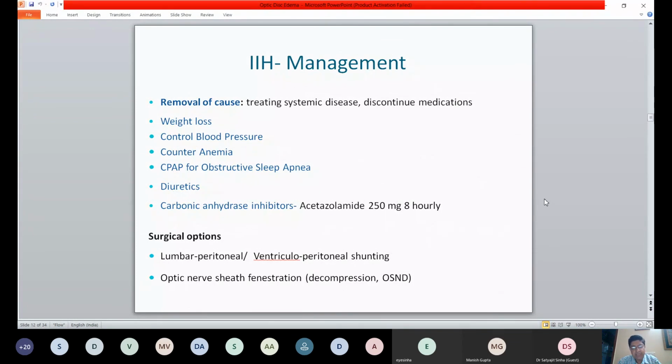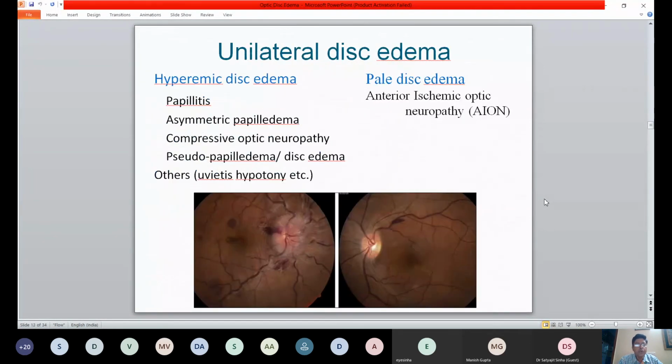So IIH patients will have 2 major groups of damage. They would either lose vision because of the pressure around the optic nerve, or else they will have systemic symptoms like headaches and tinnitus. So it depends upon what they are complaining about, and if it is not managed medically, then for systemic conditions like headache and tinnitus, they may require a lumboperitoneal shunt. Or if they're just losing vision, which is more common and more frequently seen, then maybe we can just get away with an optic nerve sheath fenestration, which helps to stabilize vision but does not reduce CSF pressure to such a great extent. So that was for bilateral disc edema and managing the most common condition.